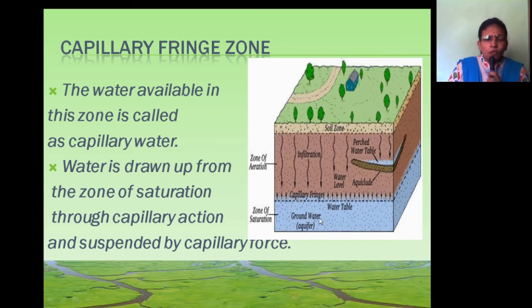In the soil zone and intermediate zone, water moves vertically downward, but in the capillary fringe the water moves vertically up due to capillary force.